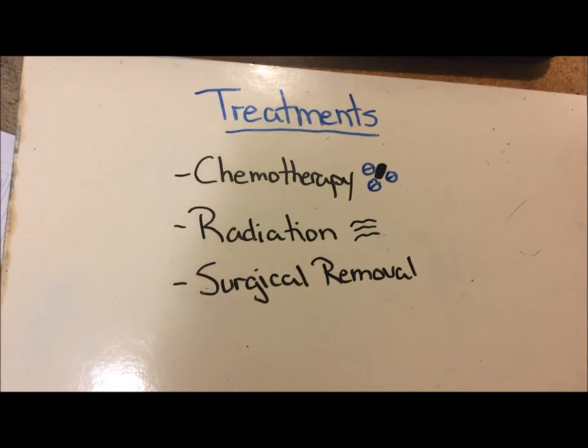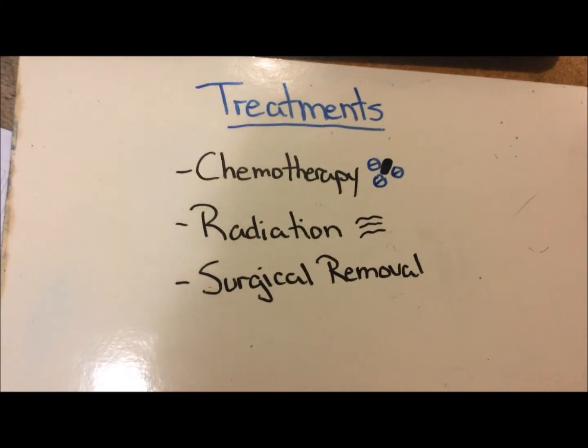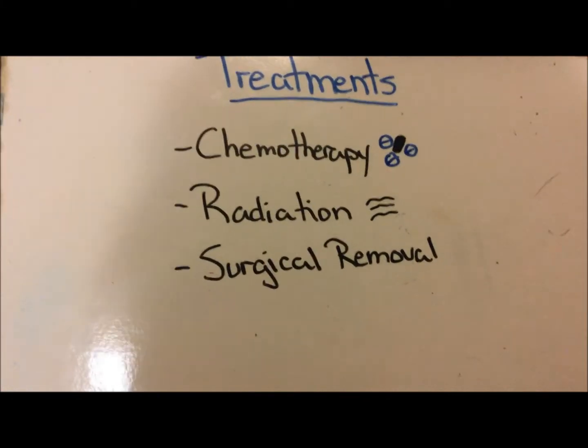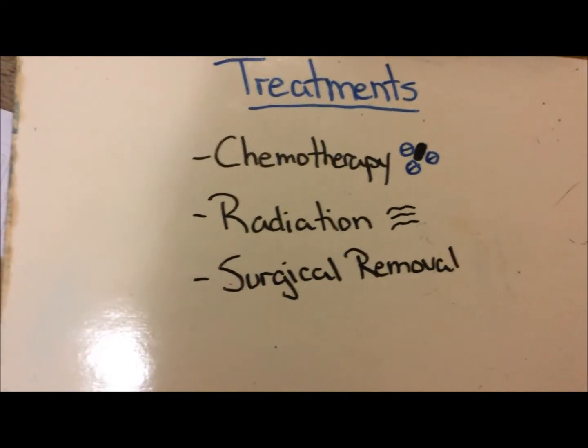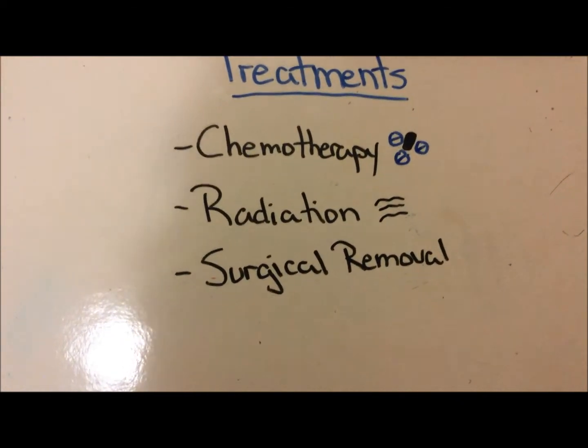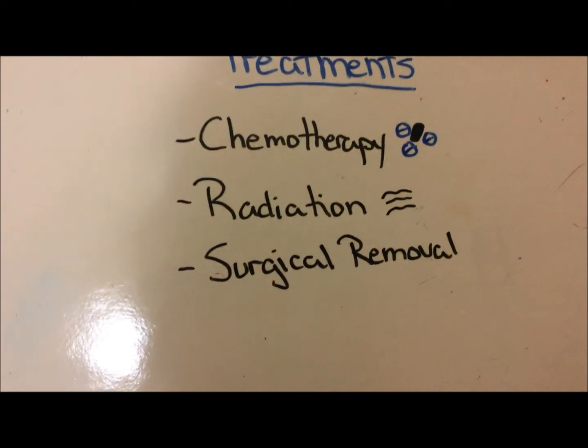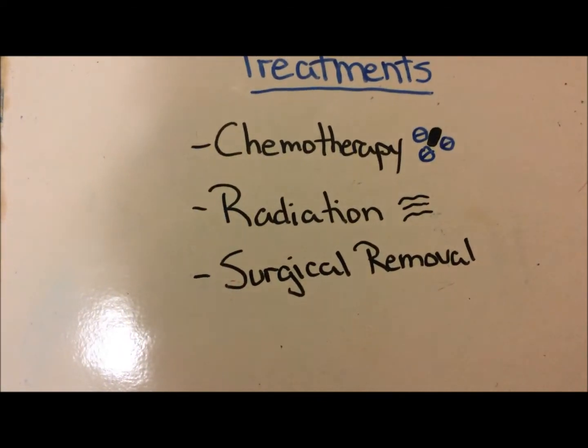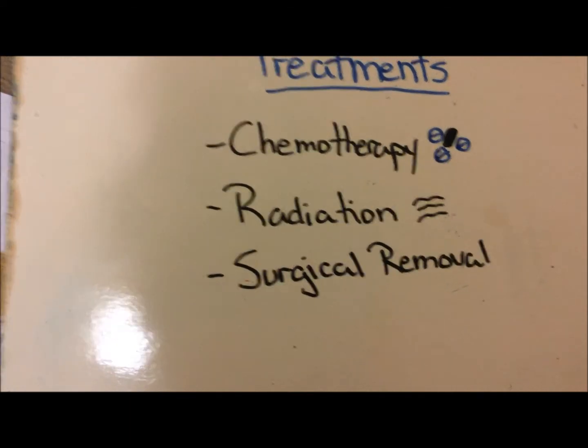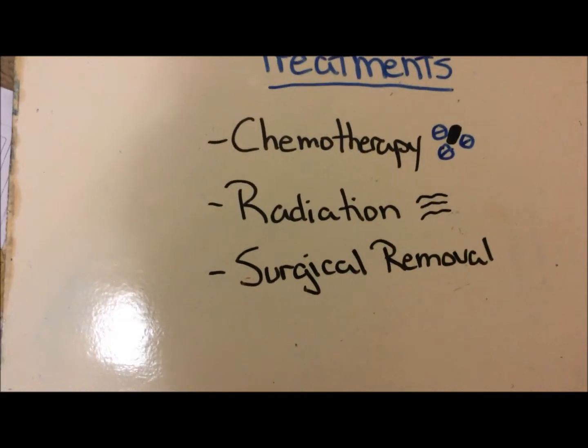Treatment for lung cancer is typically guided by stage. Treatments include chemotherapy, radiation, and surgical removal. Complete surgical removal is the best treatment, but is only possible in patients with early-stage disease. Chemotherapy is beneficial at most stages of disease, although it and radiation therapy are curative in only a minority of patients.